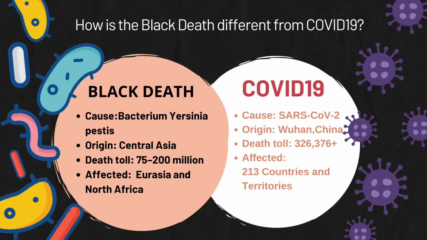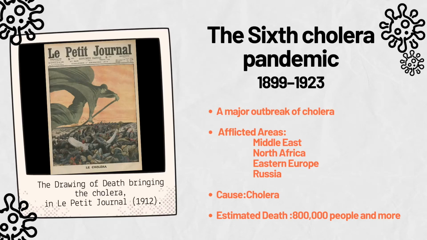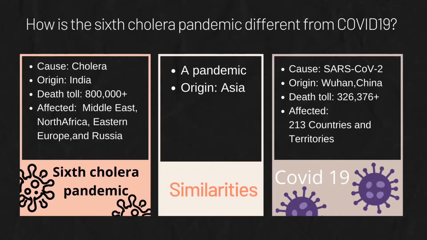The Sixth Cholera Pandemic, from 1899 to 1923, a major outbreak of cholera, estimated death of 800,000 people and more. How is the Sixth Cholera Pandemic different from COVID-19? The Sixth Cholera Pandemic is caused by cholera, while COVID-19 is caused by SARS-CoV-2.